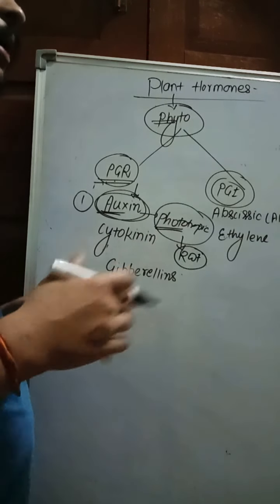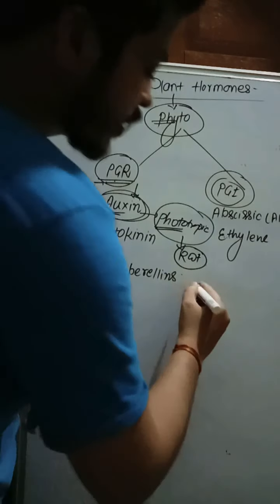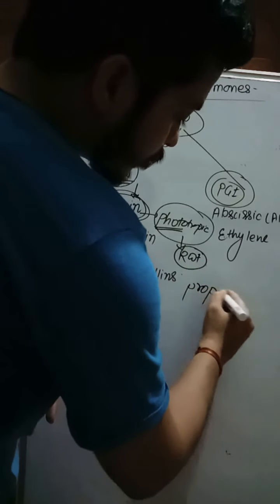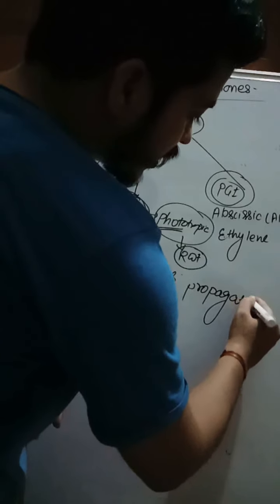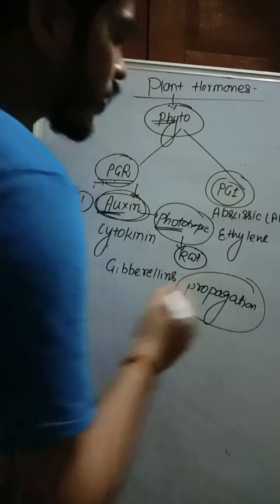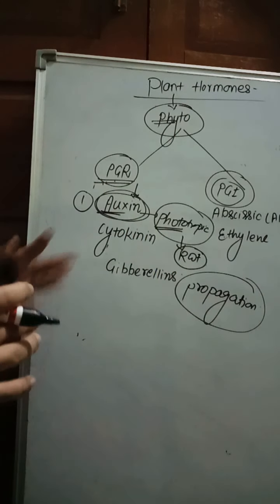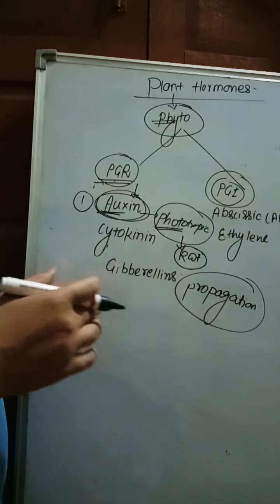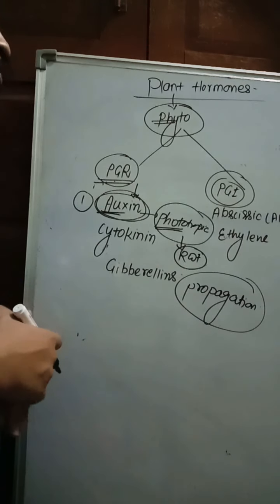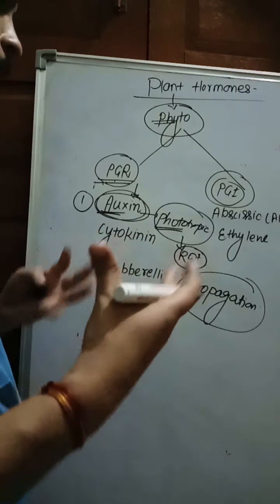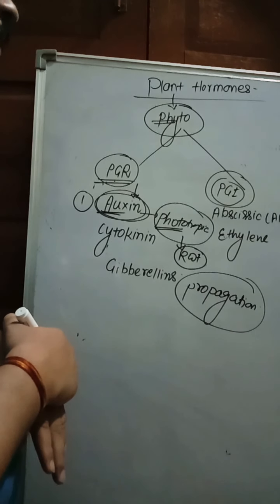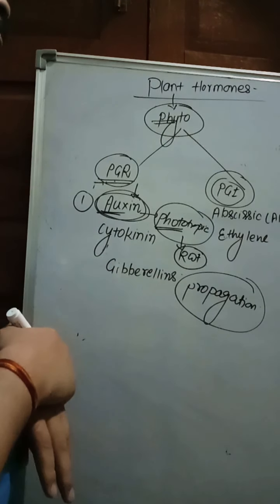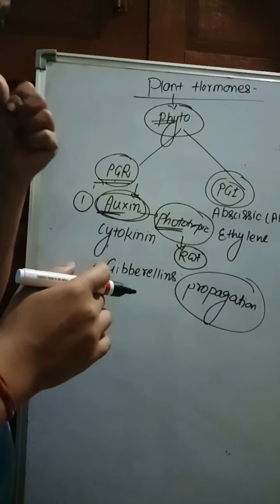What is the meaning of plant propagation? Plant propagation is also called vegetative propagation. It is the development of new plants by taking vegetative parts like stem, roots, and leaves, which form a large number of similar plants. That is called plant propagation. So that is the main function.